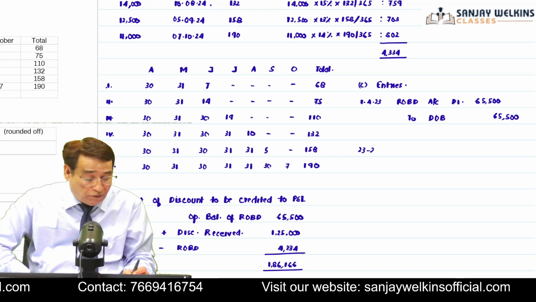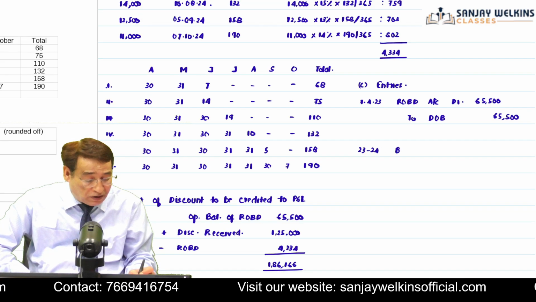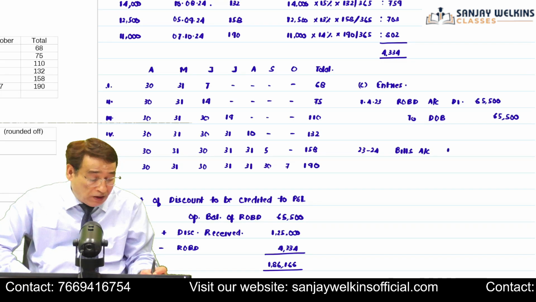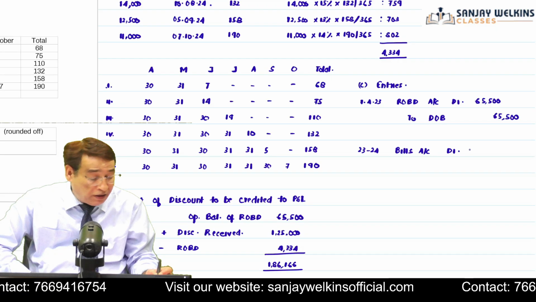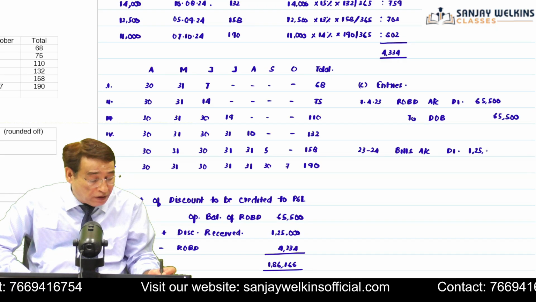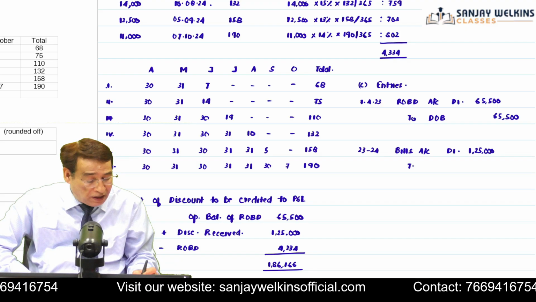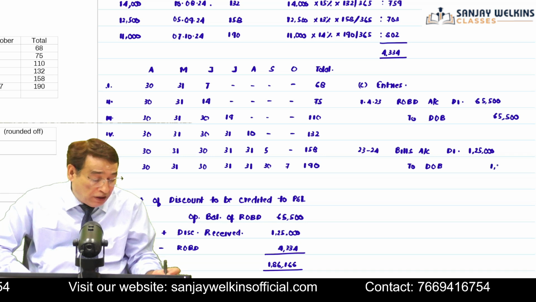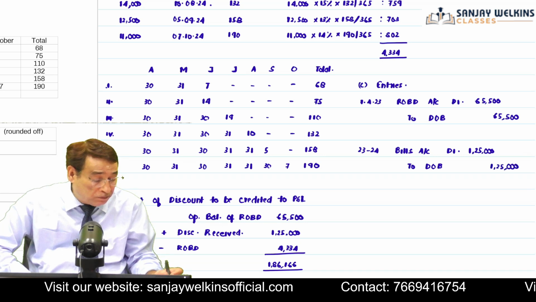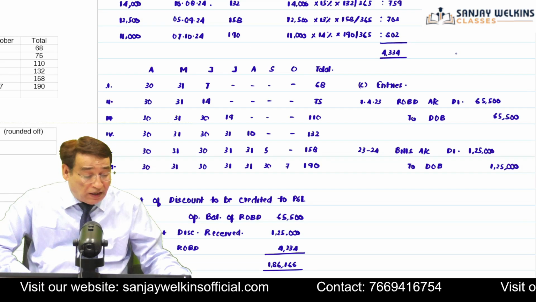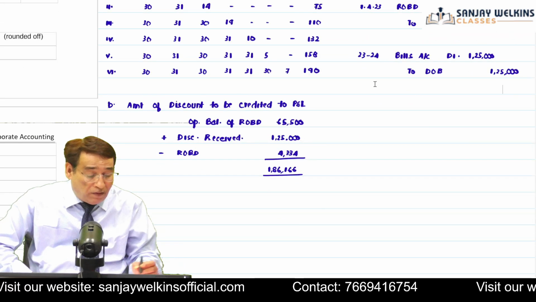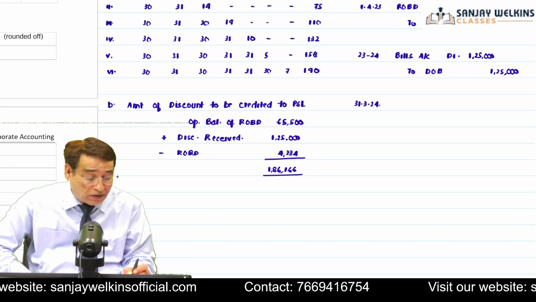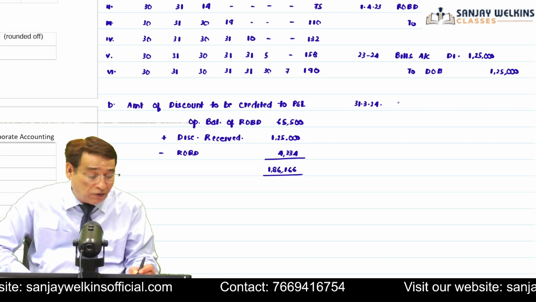Then 23-24 we are going to write next entry, bills account debit. How much discount you have earned in the current year? We have earned in the current year 1,25,000 worth of discount. So you directly write bills account debit to discount on bills account. That is equal to 1,25,000. Is it clear to you? Then at the end of the current year, 31st of 3/2024, I am going to pass the entry for creation of rebate on bills discount account.